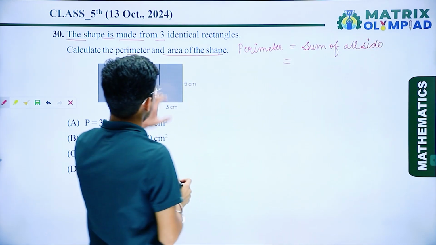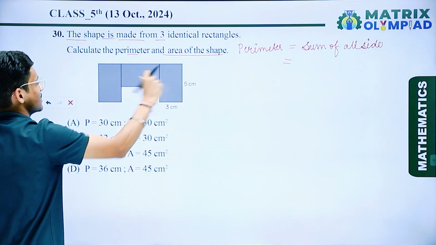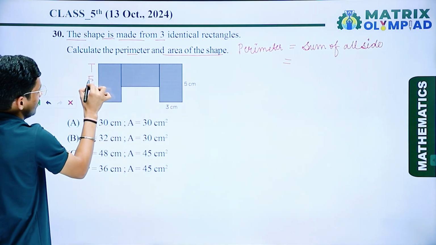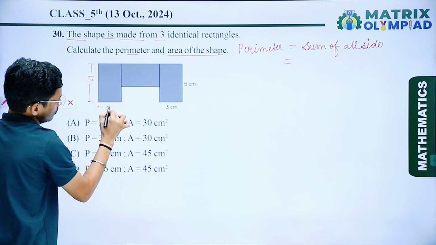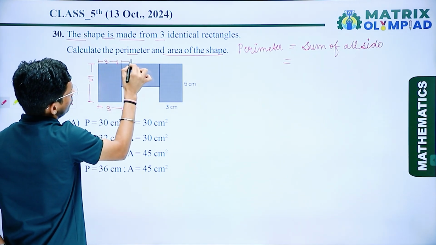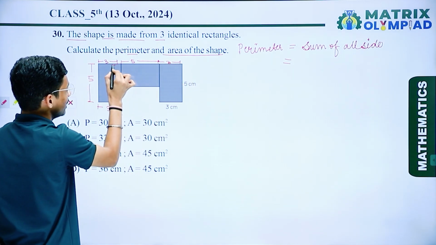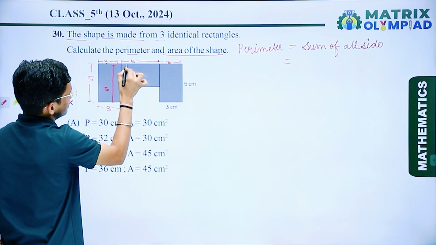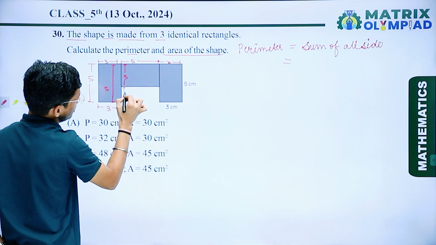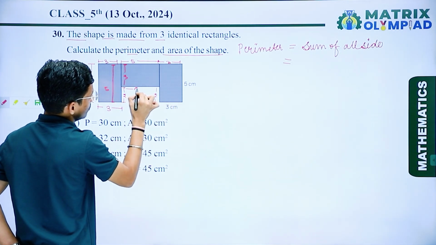So here we have given this is 5 and this one is 3. All these are identical, so I can say this is 5. Again this one is also 5 and this is also 3 and this one is also 3 and this is also 5 and this is also 3. Now here the total length is 5, but this length is 3 and the remaining one is 2. So here again this one is 2 and again this one is 5.